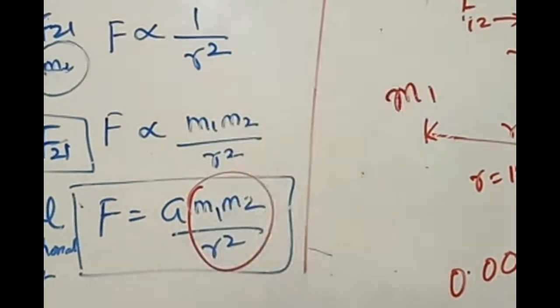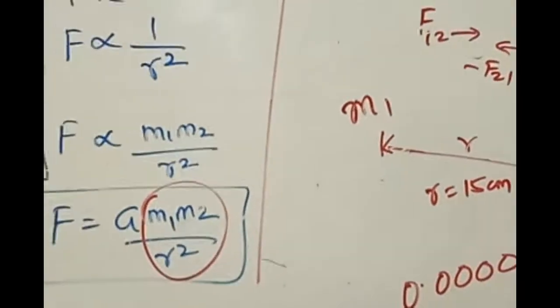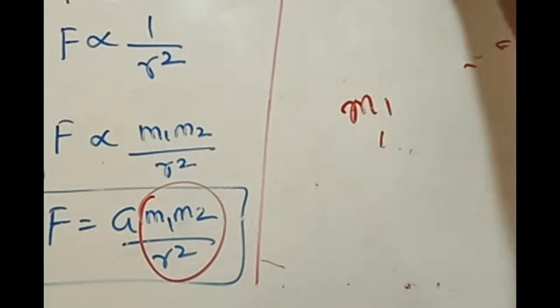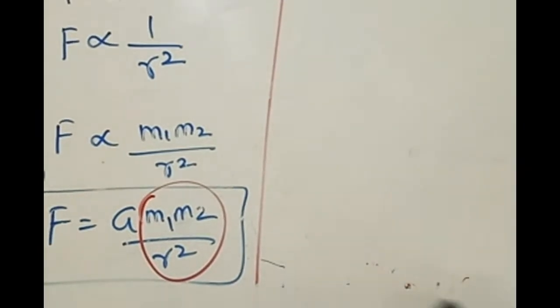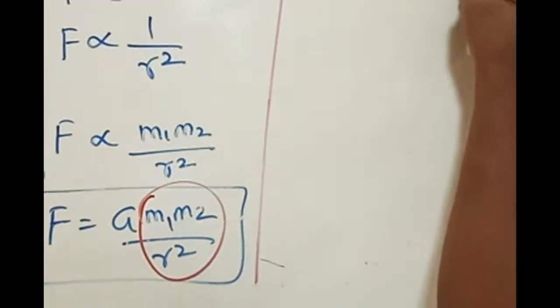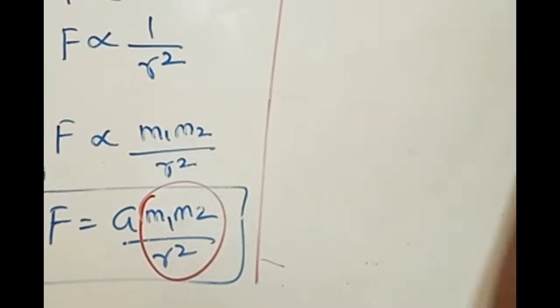So these are the important parts of Newton's law. One important thing you should remember is that Newton's law of gravitation force is always an attractive force. Like Madhu was telling about charges, let me talk about that point also. We use this equation in three forms. F is equal to G m1 m2 by r square.